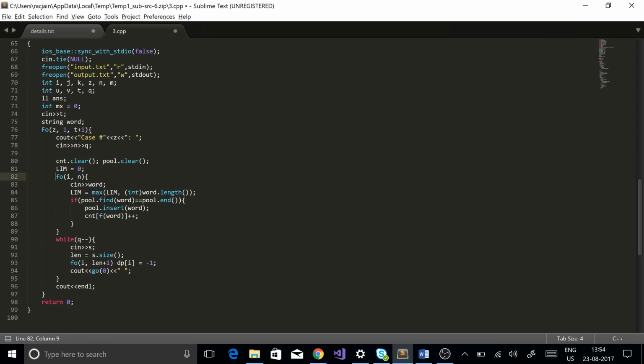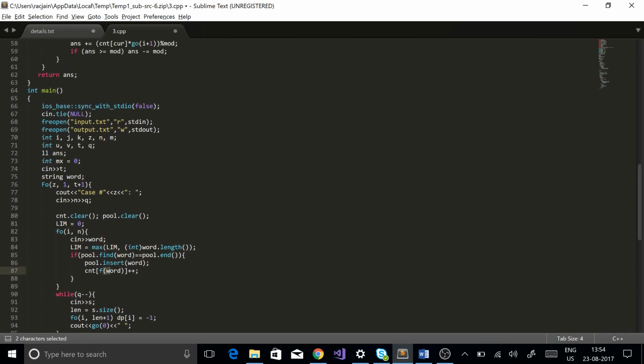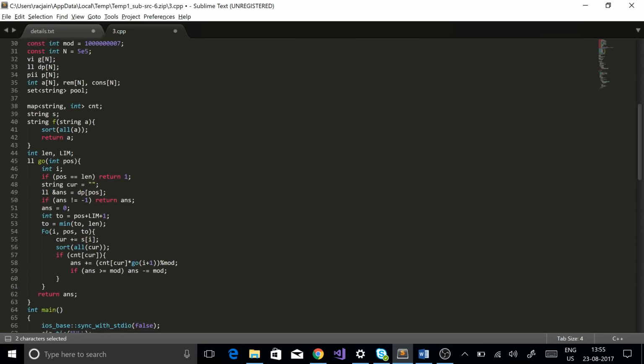I'm taking the word, and lim is a variable that stores the maximum length of the words in my vocabulary. Now f is a function that takes a string as input and returns a string.